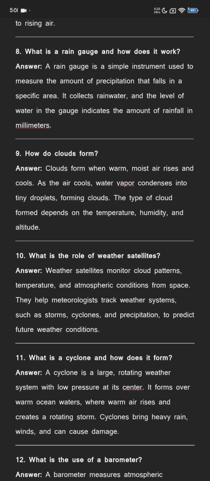What is the role of weather satellites? Weather satellites monitor cloud patterns, temperature, and atmospheric conditions from space. They help meteorologists track weather systems such as storms, cyclones, and precipitation to predict future weather conditions.